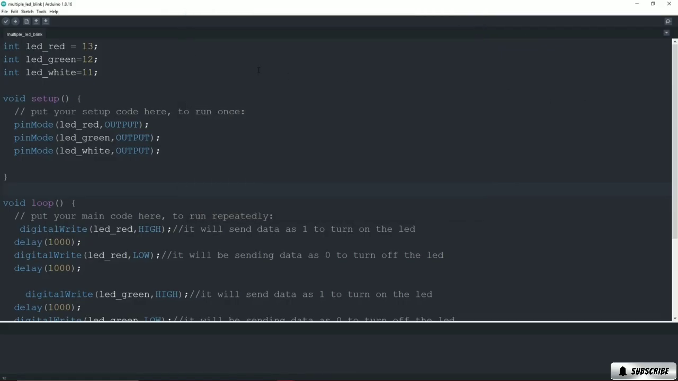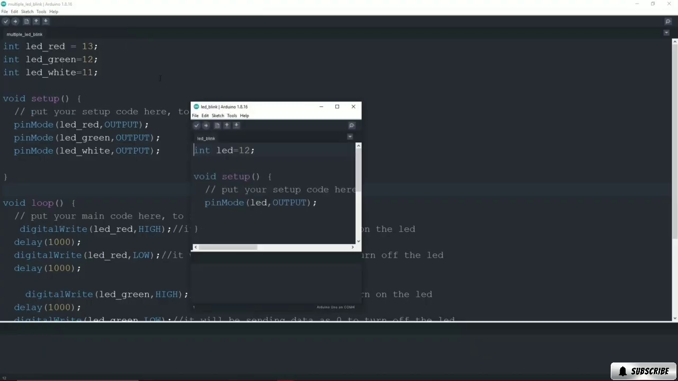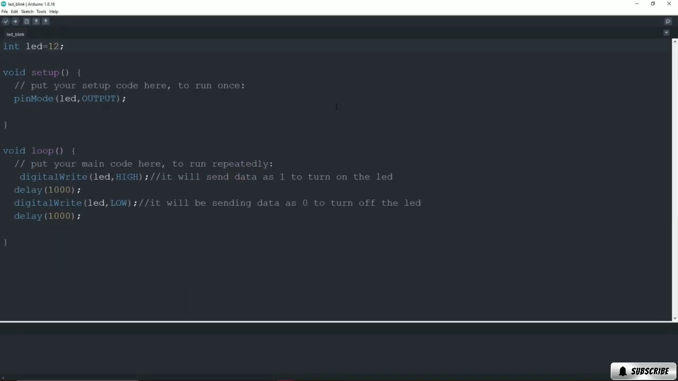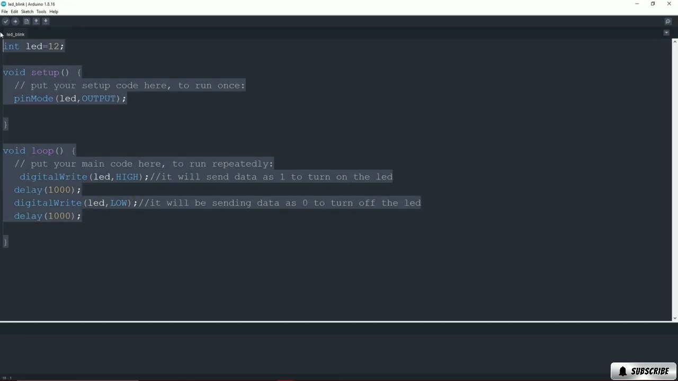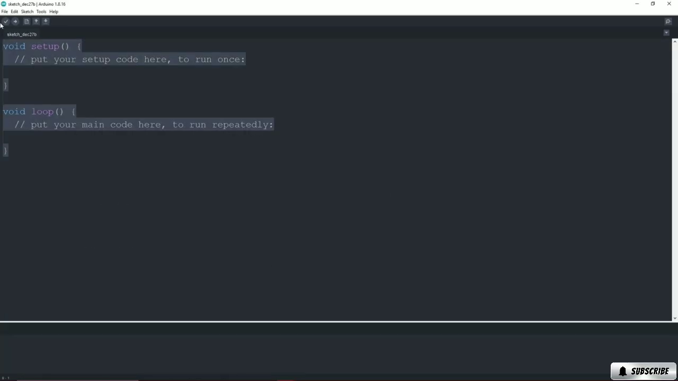So for writing that code, first of all we will open our previous code which was for LED blink. So I will just go here and open this code where we have written the code to blink the LED on the pin 12. After opening this file, I will just copy this code and we will create a new file and paste that code in here.